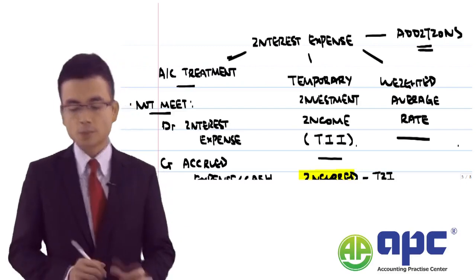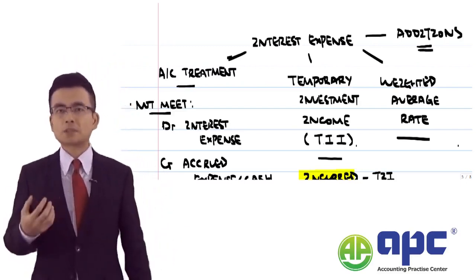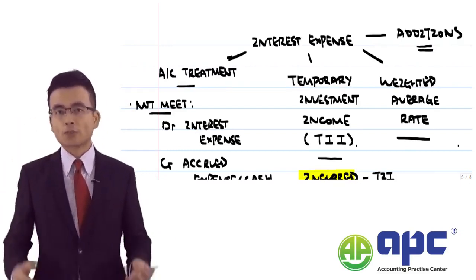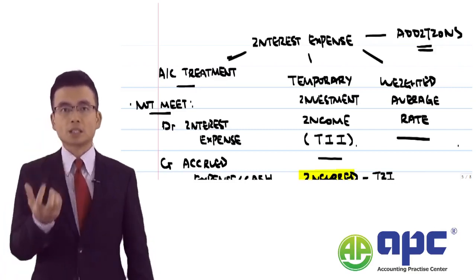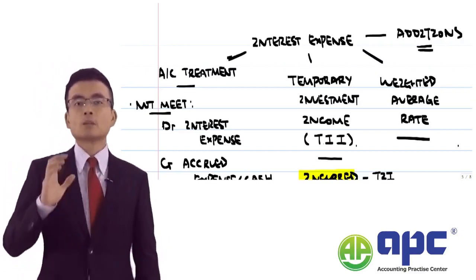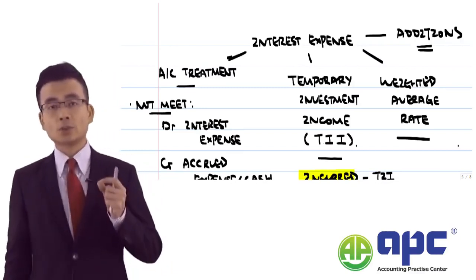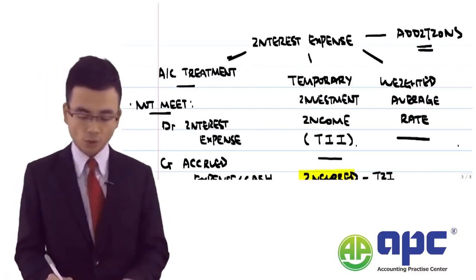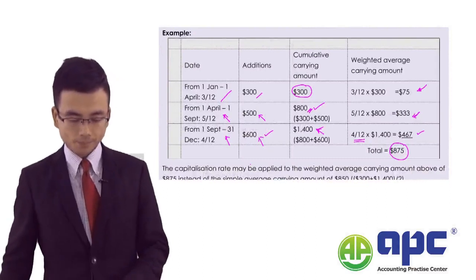In this particular case, during the year a business may have assets coming in or going out, and we don't know the amount of money that we spend on that particular asset, and here we're using an estimate from the change in carrying value of the asset to calculate the amount of interest expense that we should capitalize. The best way to show this is to have a go at a particular example in the book.